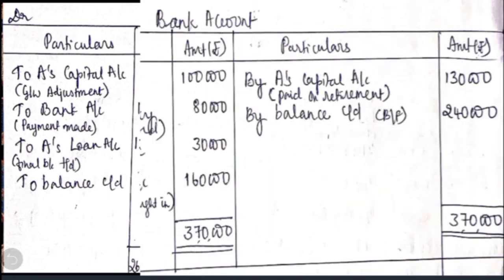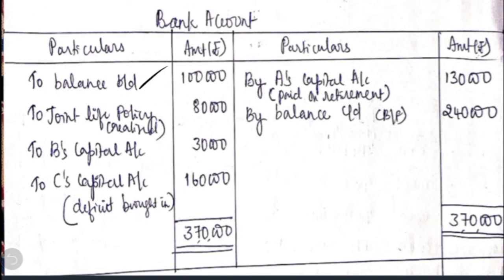Then let's prepare the bank account. First we need to write what? Opening bank balance, that is 1 lakh rupees. Then we have realized here, as I said initially, the joint life policy will have two adjustments. The first one is you are bringing into record one more new asset, and that is credited to the revaluation account. Then it is given that the joint life policy is surrendered for 80,000. Nothing but you are surrendering the policy to the insurance company, thereby you are getting the amount. So it is as good as you are realizing one asset. So what is the entry? Bank account Dr. to joint life policy account 80,000.